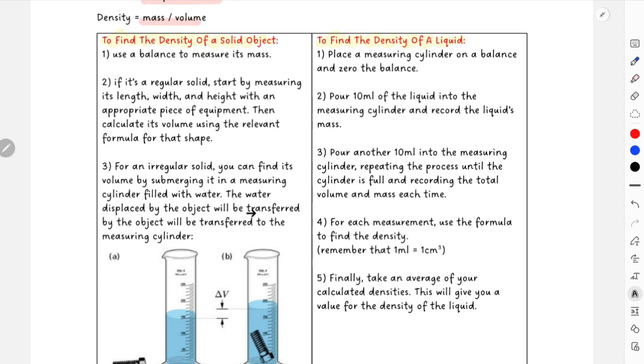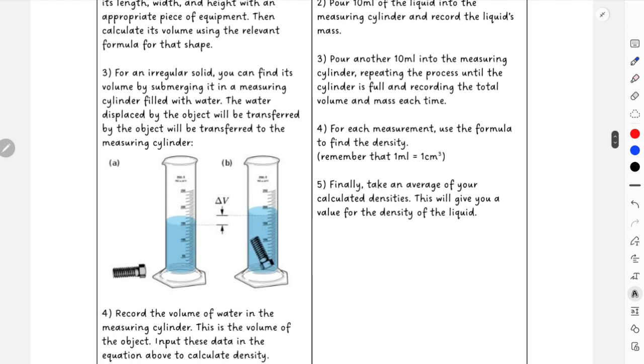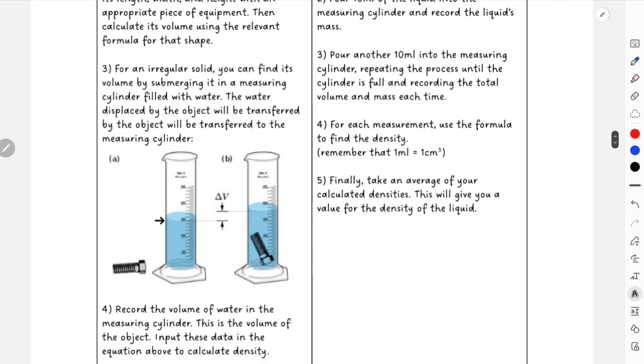The water displaced by the object will be referred to as the volume of the object. What this statement indicates is that, for example, you have measured that originally you have filled your measuring cylinder up to 50 centimeter cube, and after submerging that object into the measuring cylinder, the volume had risen up to 60 centimeter cube. That means originally it was 50, now it is at 60. That means the change in volume of the water will give you the volume of the irregular object.